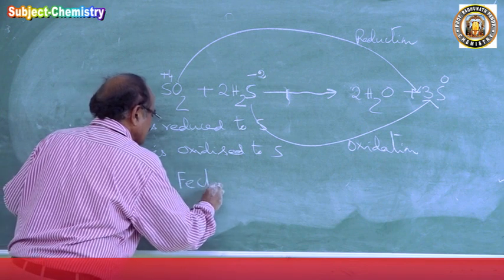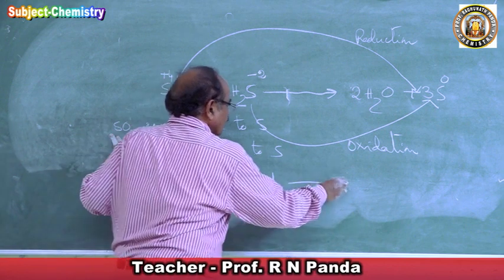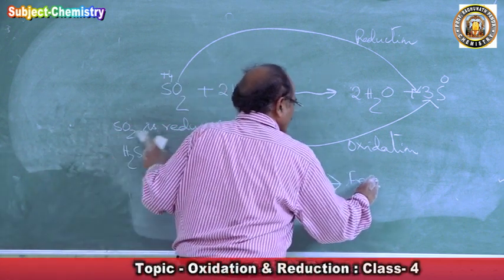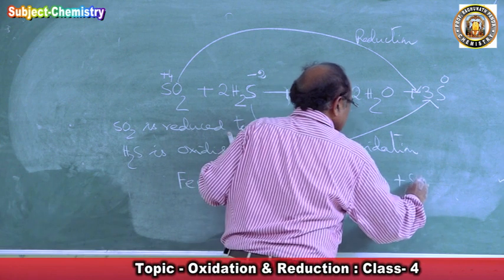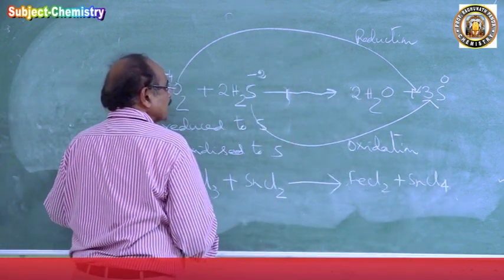FeCl3 plus SnCl2 forms FeCl2 plus SnCl4.